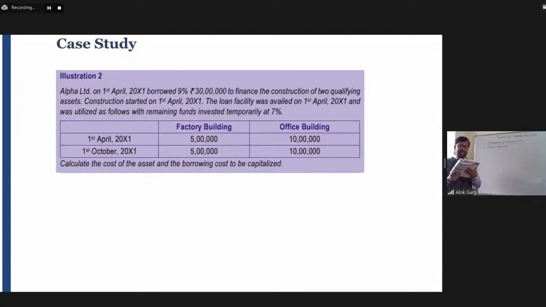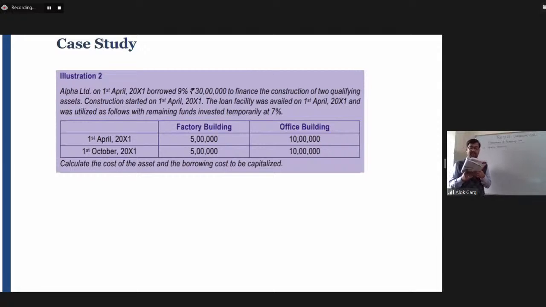Construction started on 1st April 2001. The loan facility was availed on 1st April 2001 and was utilized as follows, with remaining funds invested temporarily at 7%. So the company has borrowed 30 lakh rupees, 9% is the cost of the loan, and two qualifying assets are there.